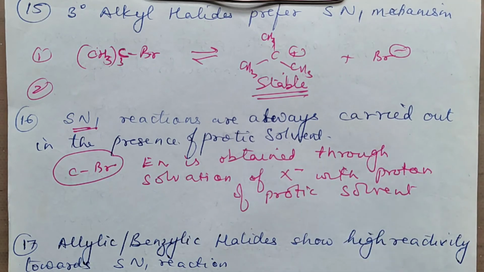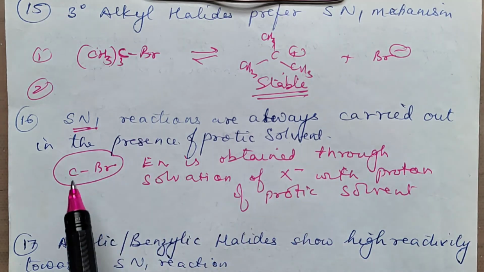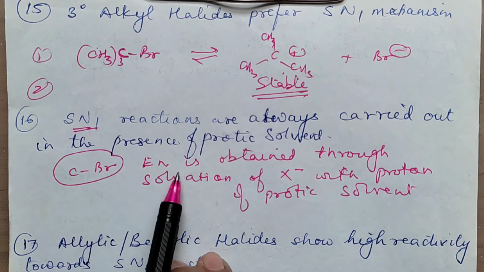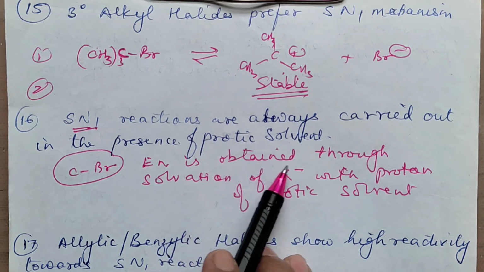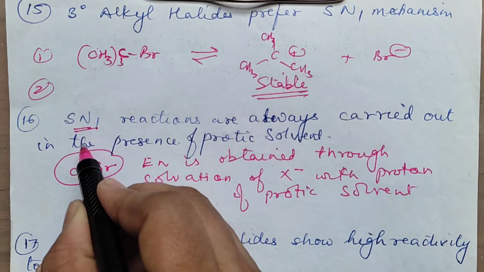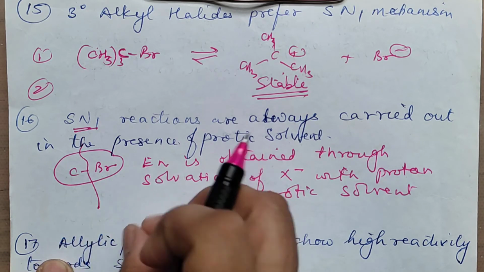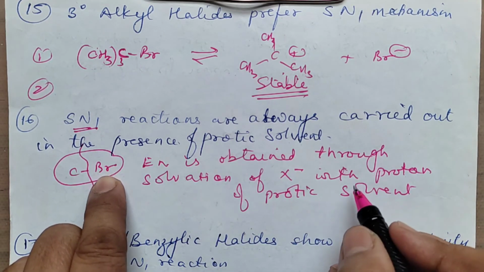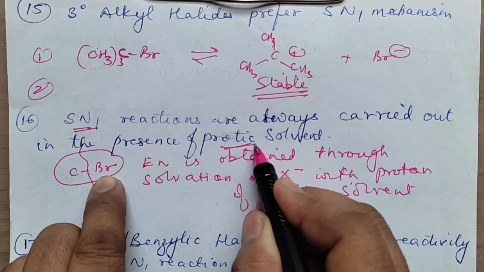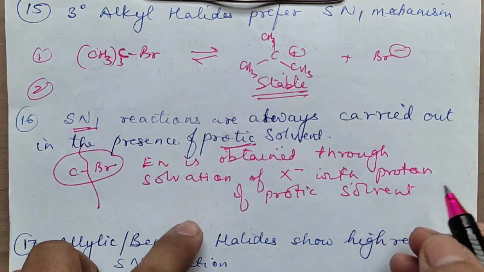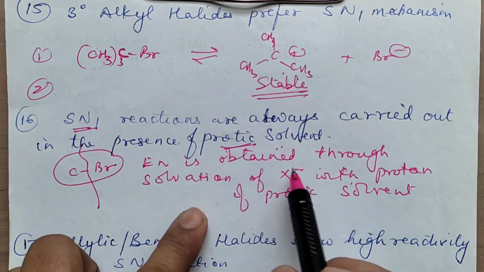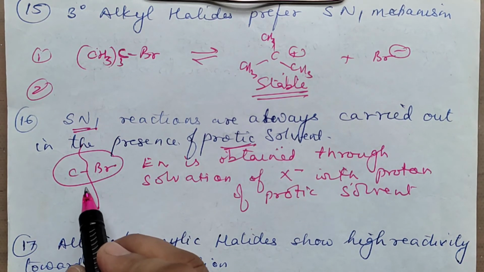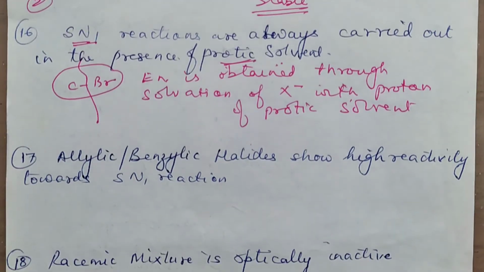Why are these always to be carried out in the presence of a protic solvent? Because SN1 reactions involve C-Br, or it can be C-X bond also you can write. So energy is obtained through solvation, because this bond should break, which means energy is required. From where do they get the energy? Energy is obtained through solvation of this halide ion by the proton of the protic solvent. Protic solvent means proton giving solvent. So through the proton of the protic solvent, solvation of it occurs. So energy will be liberated. That liberated energy will help in breaking the C-Br bond. Clear? Next question.